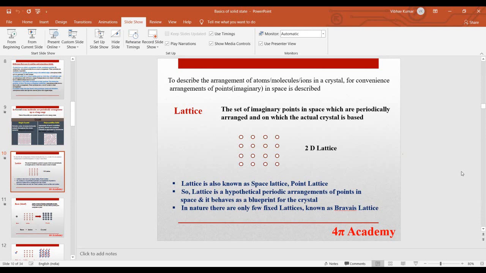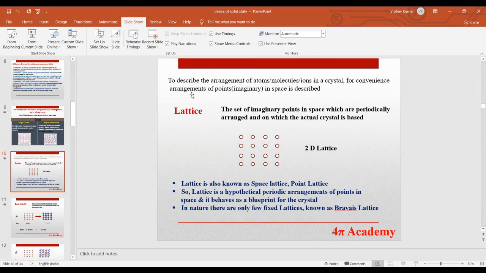Now the most important and basic term of solid state physics comes, that is lattice. A lattice is basically a set of imaginary points in space which are periodically arranged, and on these imaginary points our actual crystal is based.